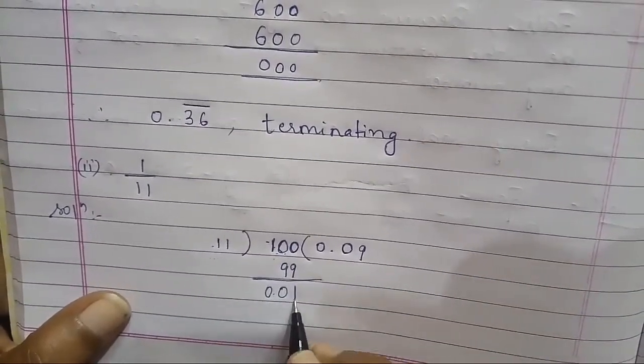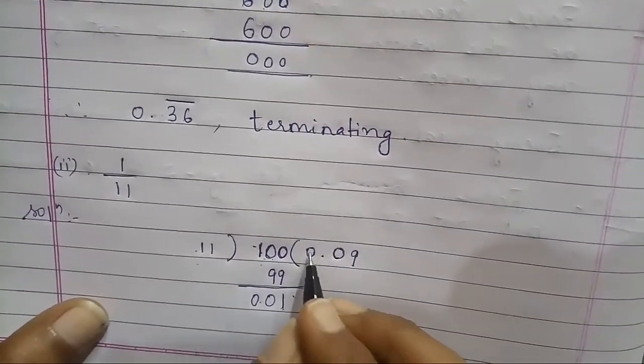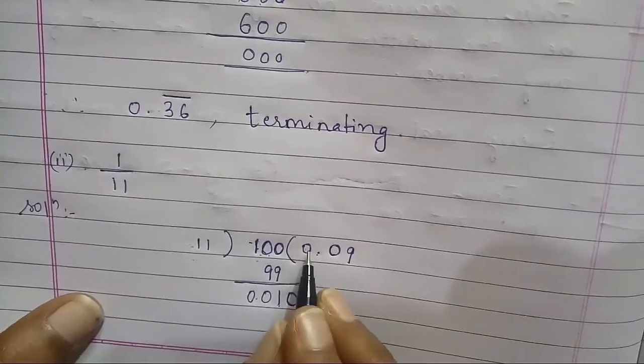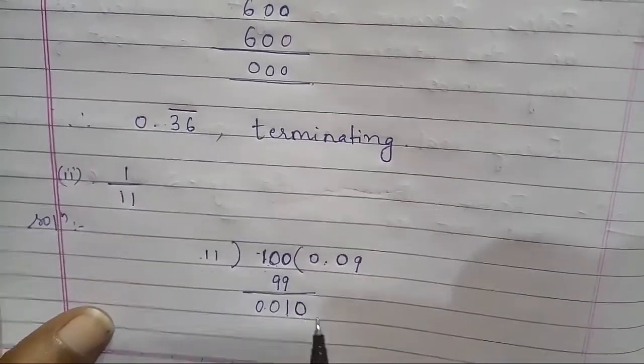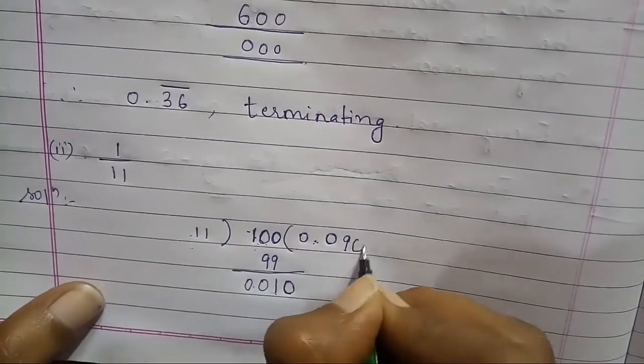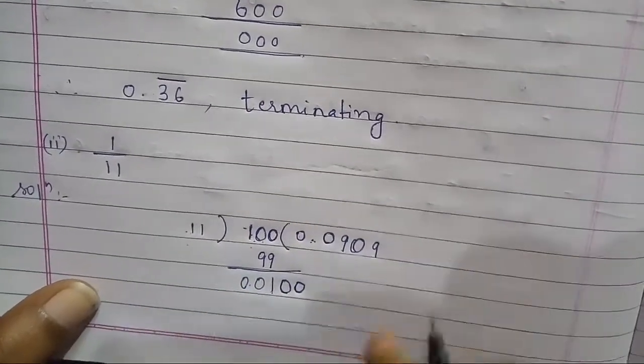Next, here 1 will be there. You need to take a 0. Here I had already taken a decimal point, so I am putting 0 here. For the decimal, if you want one more 0, again put 0 here. You will get one more 0 here. Therefore 11 nines are 99.